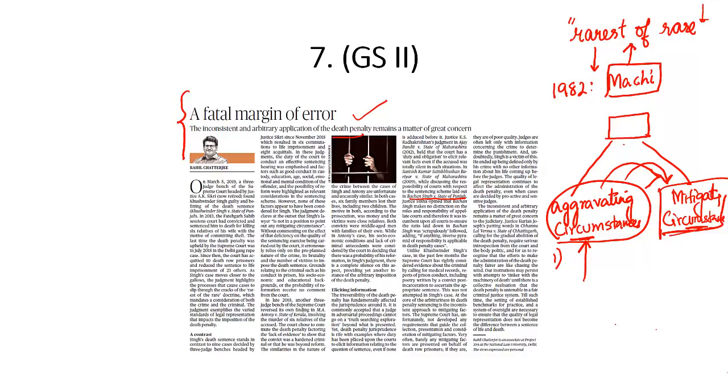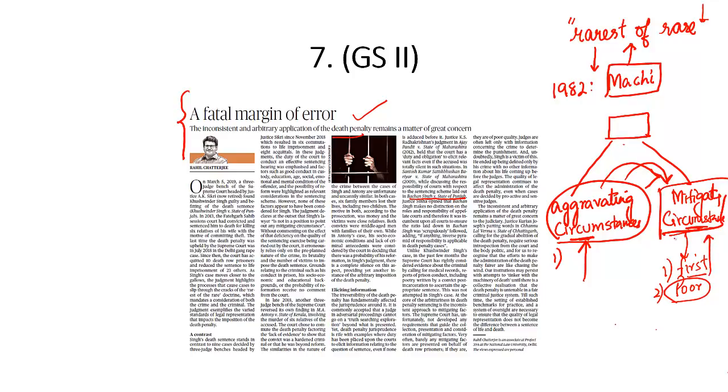But what are the mitigating circumstances? Maybe the accused who raped or committed murder is a first-time offender. There is no past criminal record against this individual. Maybe he committed this murder because he belonged to a poor section of society. That doesn't justify his crime, but it is a mitigating circumstance.